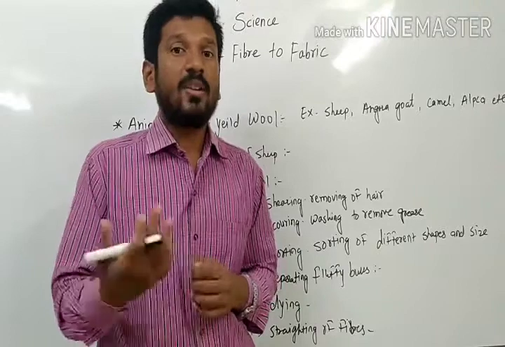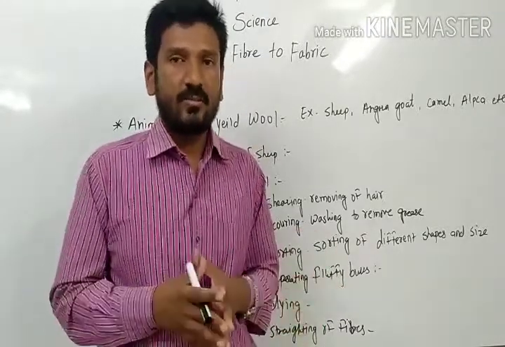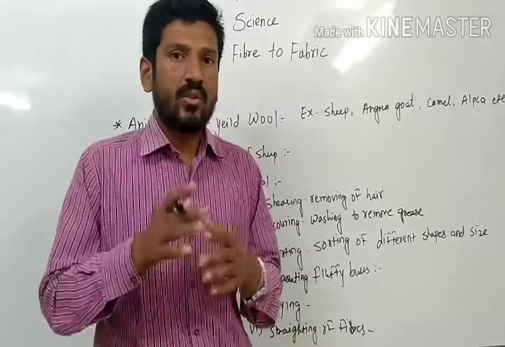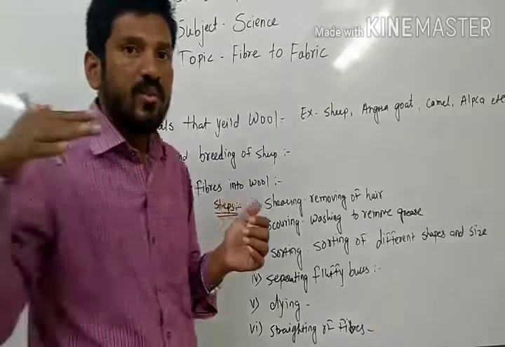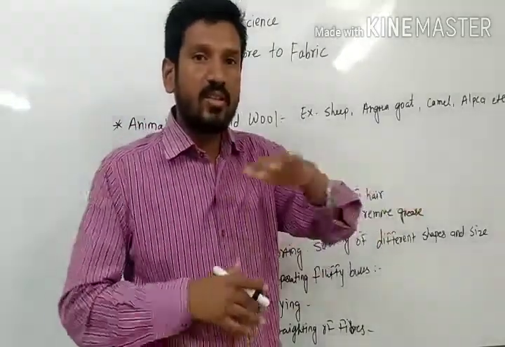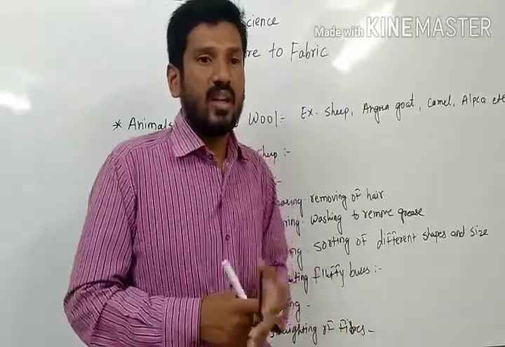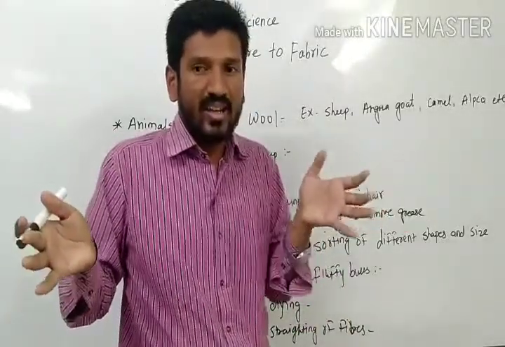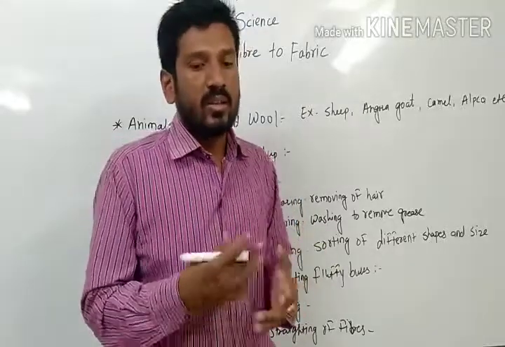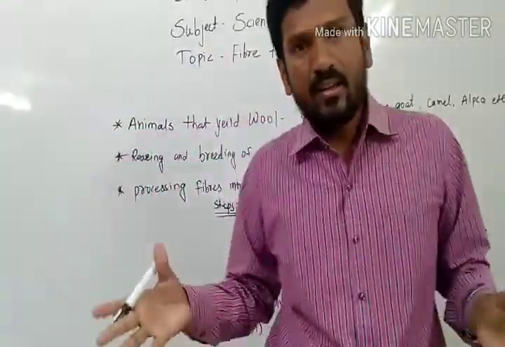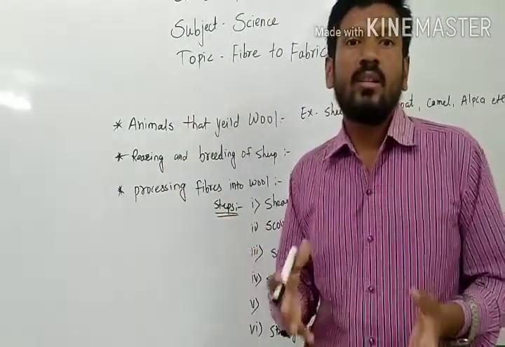So what happens in summer season? In summer there is a lot of heat, so how can they survive? In summer season, the people of that area remove the hairs or wool and sell it in the market as soon as the summer starts, and from summer to winter the hairs on their body start growing again. So the sheep can save themselves from the cold, and people get the wool in the summer season.